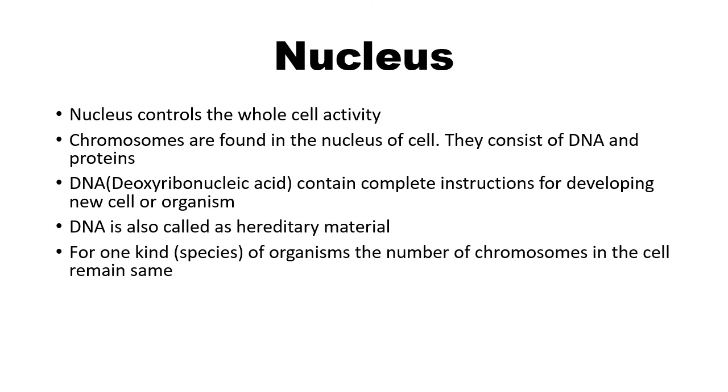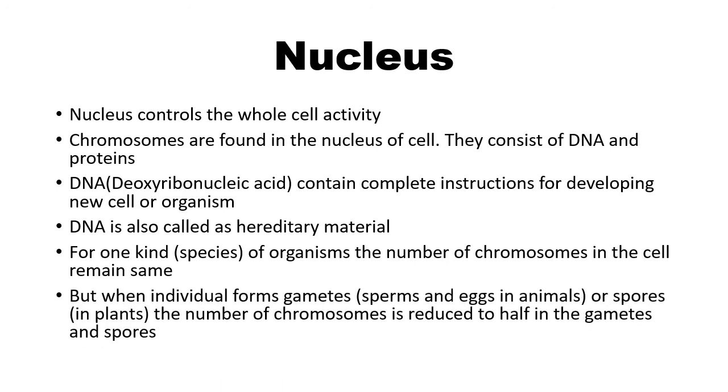For one kind or species of organism, the number of chromosomes in the cell remains the same. That is, in the human body, the number of chromosomes is different, for example, in cats or dogs, the number of chromosomes is different. When individuals form gametes, what are gametes? Gametes are sex cells, sperms or eggs in animals, and spores in plants. The number of chromosomes is reduced to half in the gametes or spores.